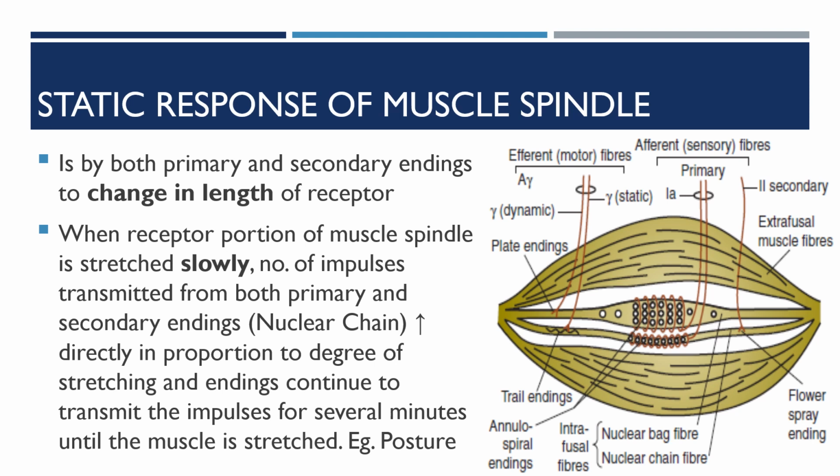As long as gravity causes the stretch, the stimulus is maintained and slowly stretched, so the response also is maintained, and the contraction continues.